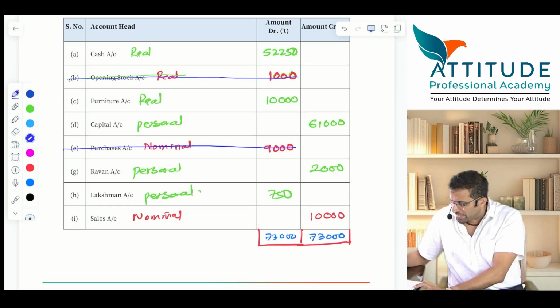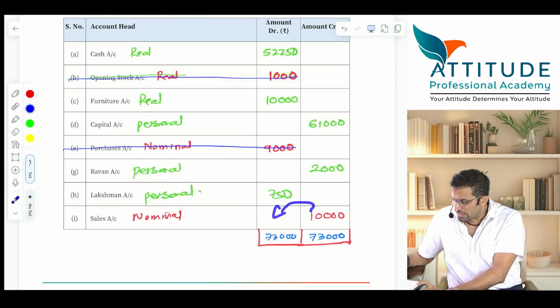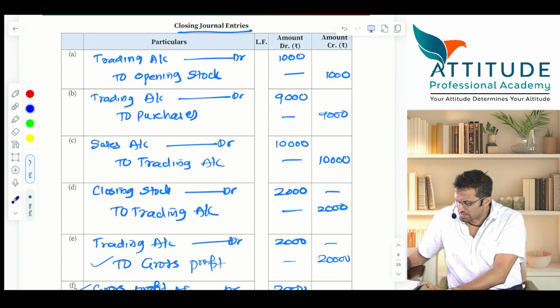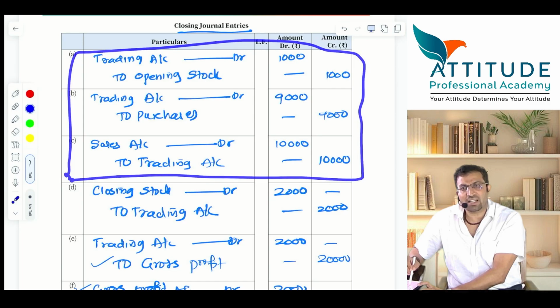Sales. Now guys, please tell me, sales is showing what balance? So sales is showing a credit balance of 10,000. Now if it has to get closed, what do you have to do? Sales account debit. Is that clear? Sales account debit to trading account. So trading account on the credit side, correct? So have a look at it. Sales account debit to trading account. Now all these have gone to trading account.